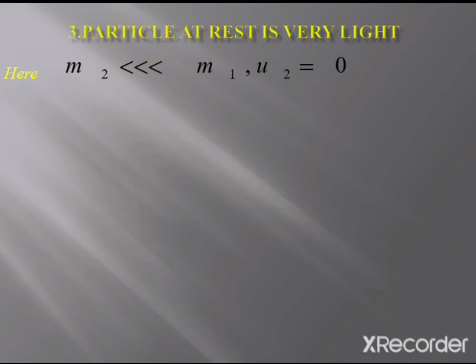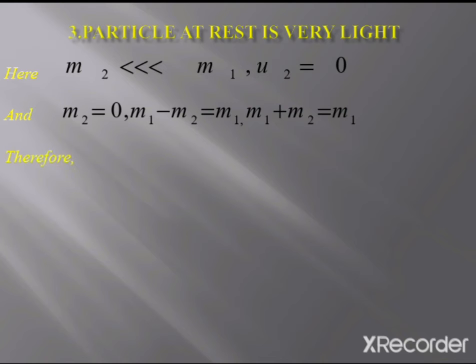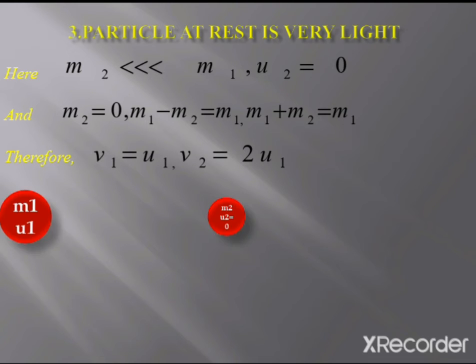So let's see. This will be the condition. Therefore, we will get v1 is equal to u1. v1 is the final velocity of the first particle and v2 is the velocity of the second particle. So these are the two particles. This one is the light particle which is at rest, and this one is to some extent a heavier particle than this one.